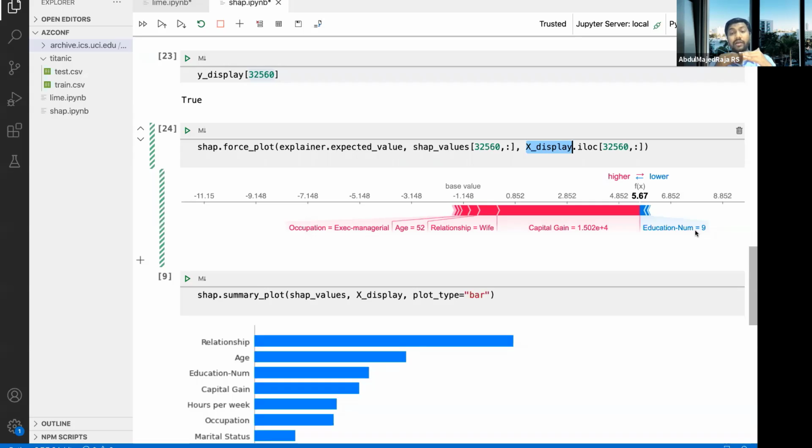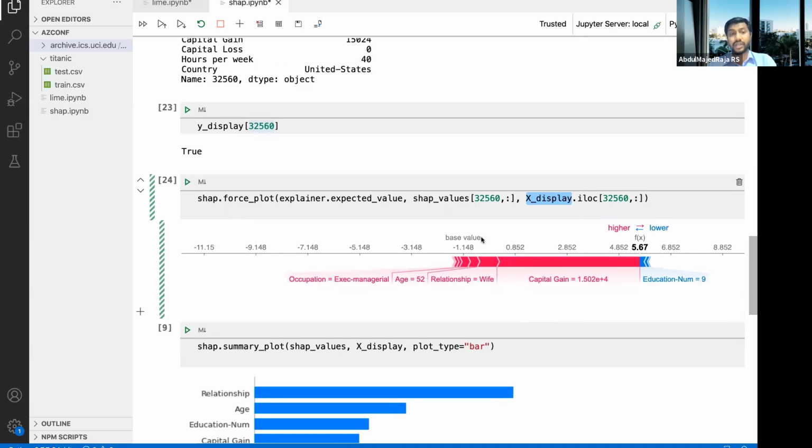So pink is going to take the prediction above the base value, and blue is going to take the prediction below the base value. And as you can see, it is basically trying to say that this person is going to have more than 50,000 USD as salary, annual income, because of so and so reasons. As you can see, this is also interactive.